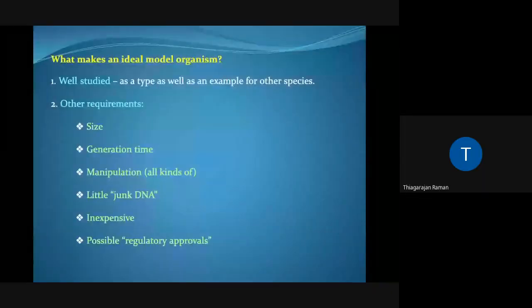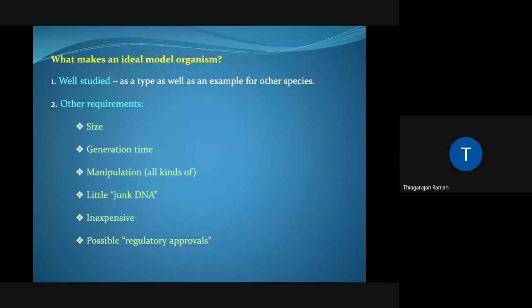Coming to the use of zebrafish as an ideal model organism, it is important to recognize what makes a model organism. First and most important criterion is that it should be well studied. Okay, and it should be well studied as a type as well as an example for other species. This is where I mentioned that zebrafish is a chordate. If you study zebrafish, you come out with a finding in zebrafish. To some extent, it is applicable to humans because we also come under chordates.